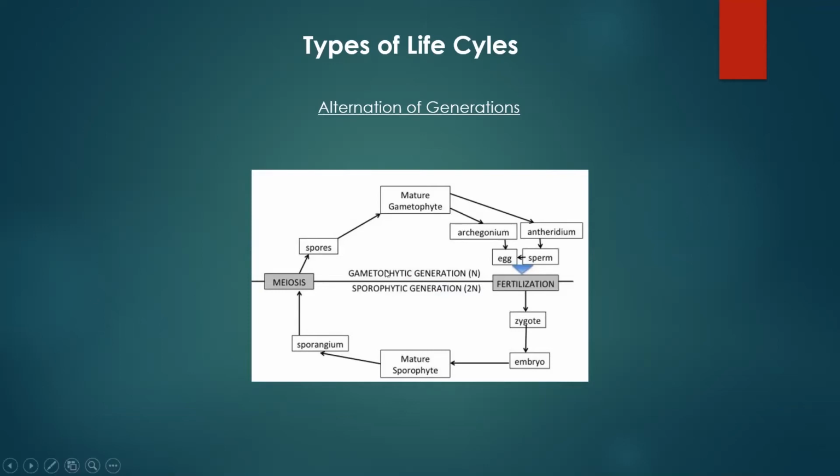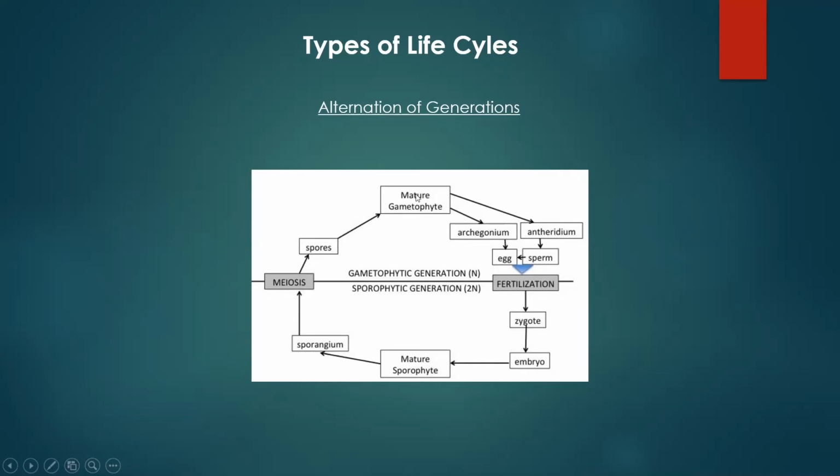Well, if you remember from GB1, through meiosis, the product is haploid cells. So you start with a diploid cell, goes through meiosis, and you end up with haploid cells. So these spores will be 1N, so haploid. Again, spores don't fertilize each other. Each one of these individual spores will be flung off into the environment.